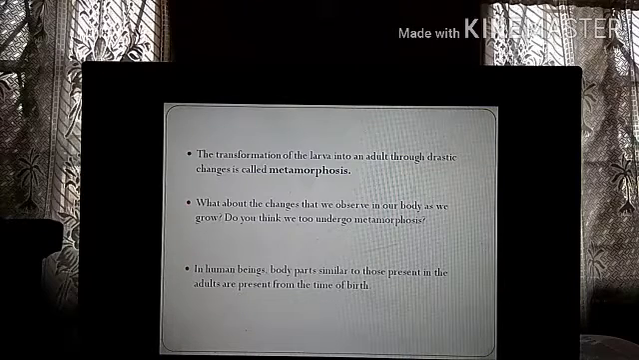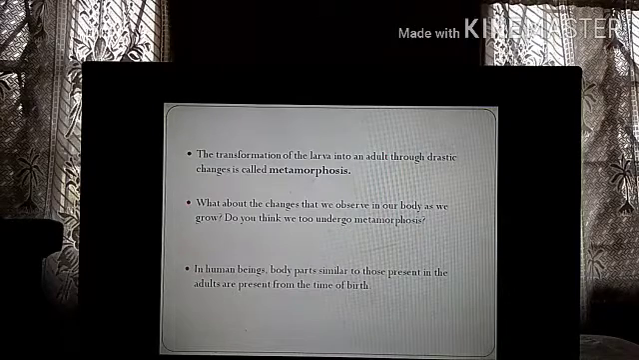Or for a cow's case, or for a dog's case, or for a cat's case, you cannot call it metamorphosis because they are almost the same. But in the case of a silkworm or a frog, we have to call it metamorphosis because the change is very drastic. You can't even recognize that this was the larval stage and now this is the adult. In human beings, body parts similar to those present in the adults are present from the time of birth. That is hands and legs and eyes and ears. From the time of birth we have them. So it is exactly the same.